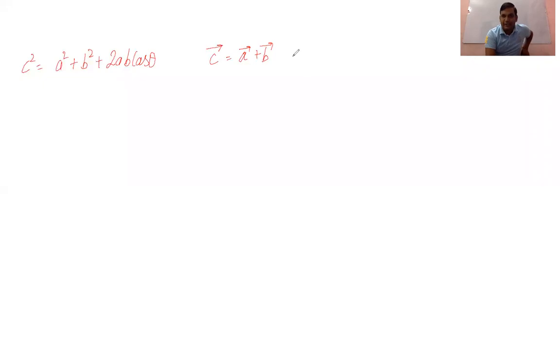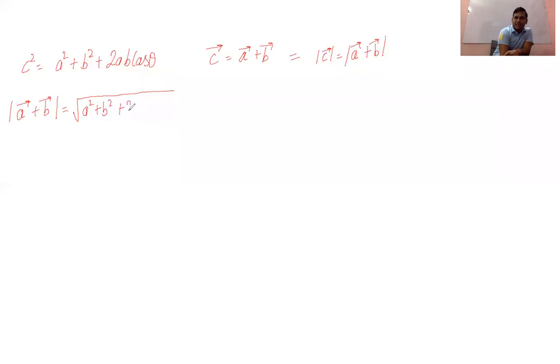Whenever we put the magnitude sign here, this will be the mod sign. The magnitude of the C vector is equal to the magnitude of A vector plus B vector, and the magnitude of this can be written as A square plus B square plus 2AB cos theta under root. Got my point or not?